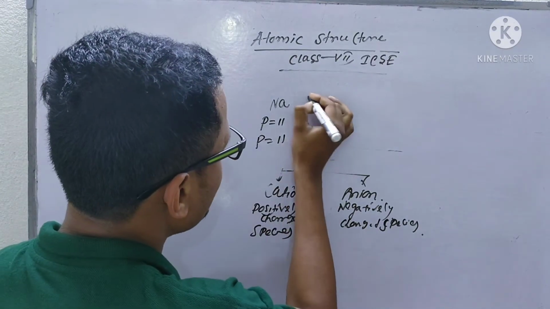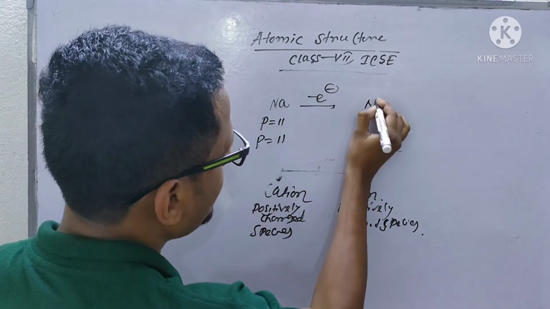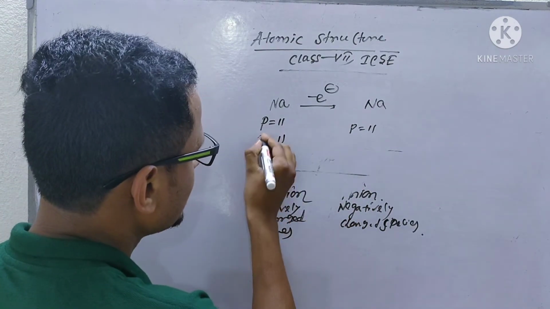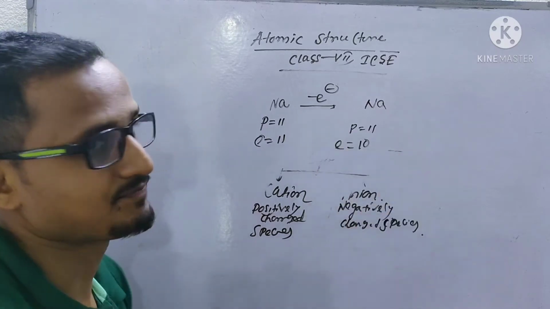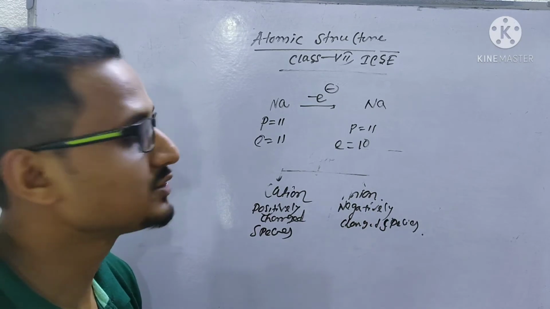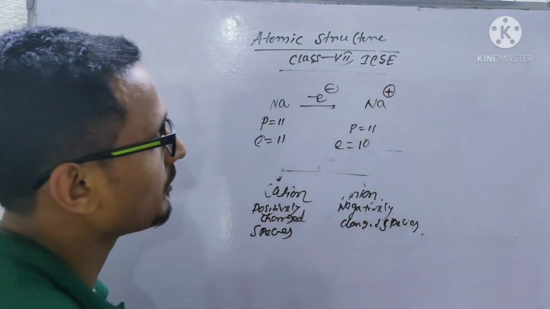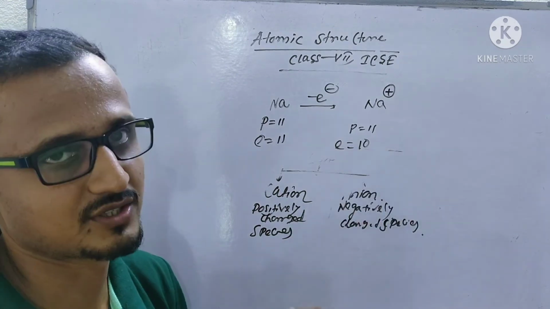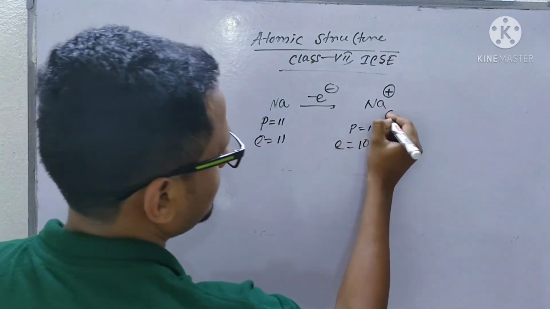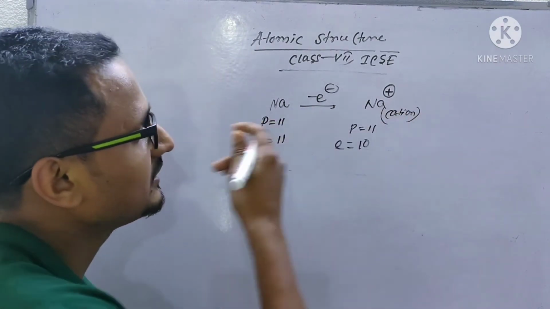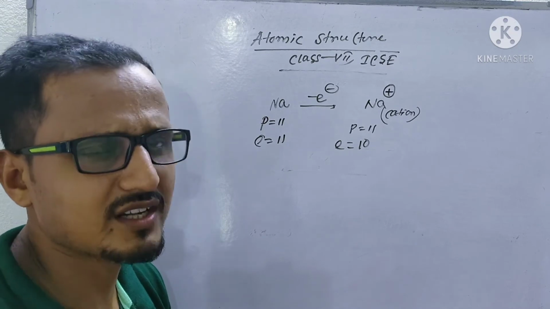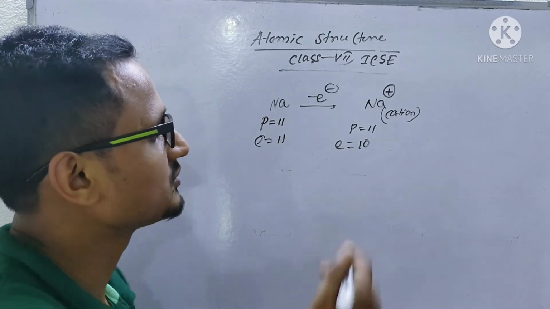Now when it releases one electron, it is not releasing a proton, it is releasing the electron. The number of electrons becomes 10, but the number of protons stays the same. So the charge of the species that forms will be shown by the positive charge, because the charge of the protons is higher than the charge of the electrons. So the proton will show the charge. Here this one is for cation. So normally when a metal releases one electron, it will form a cation.